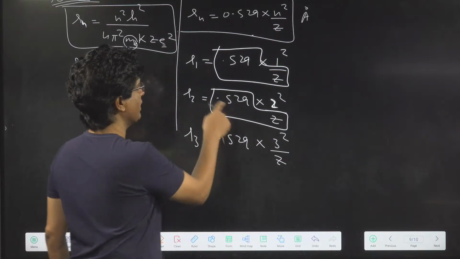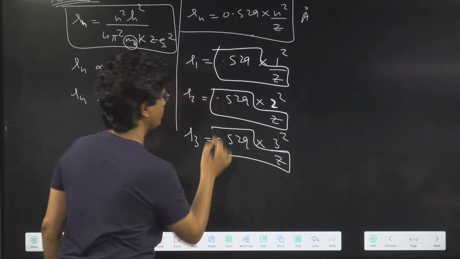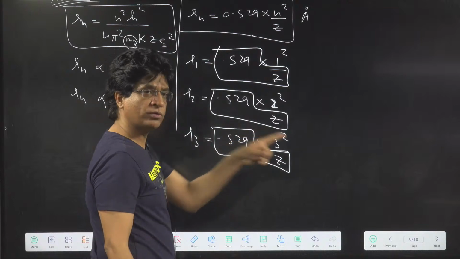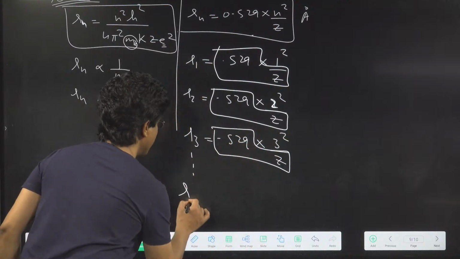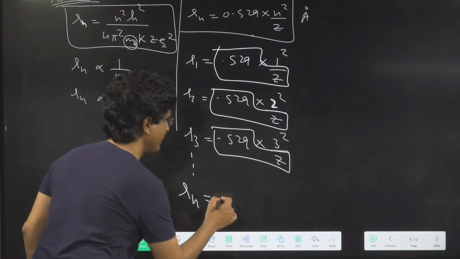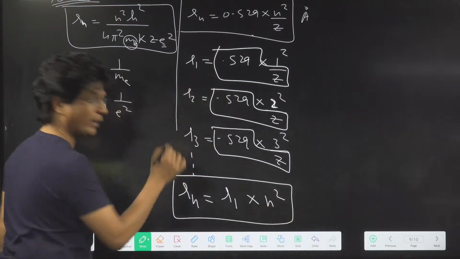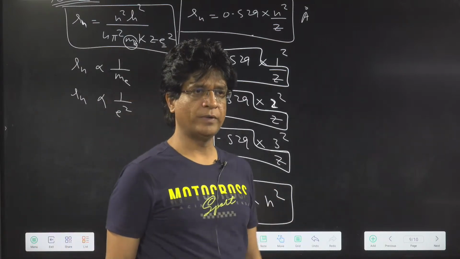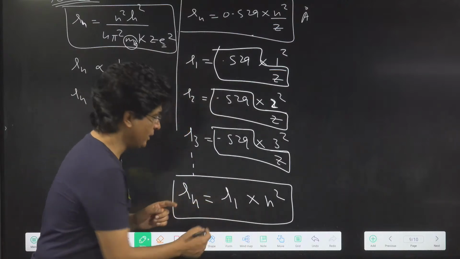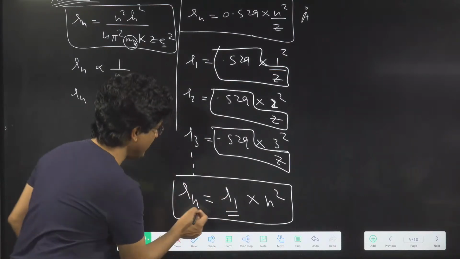So R2 is R1 into 2 square. R3 is R1 into 3 square. Similarly, if they give you R1, the value of Rn will be R1 into n square. Very good. Brilliant. So if we give you the radius of orbit number 1, you can calculate easily any radius now.